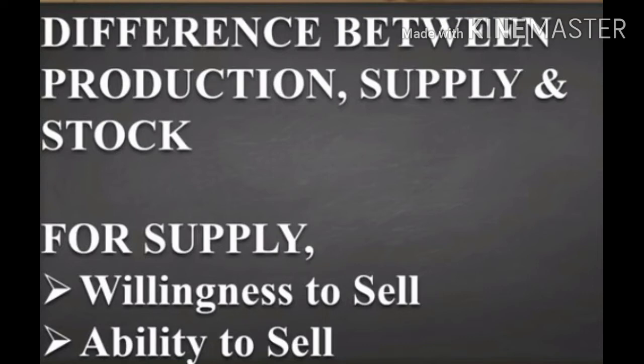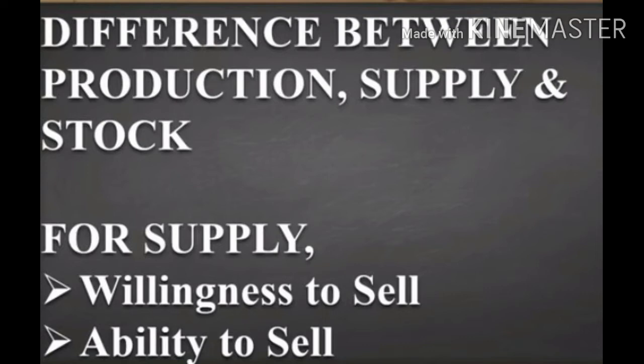We learned two words, willingness and ability. So let us understand the important concepts for supply: willingness to sell and ability to sell. The total quantity of goods available with a producer is not called supply but it is called stock. It will become supply only when he is able and willing to sell it at a given price at a particular point of time.